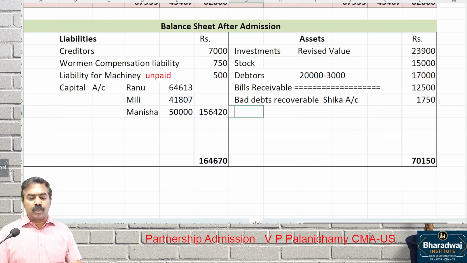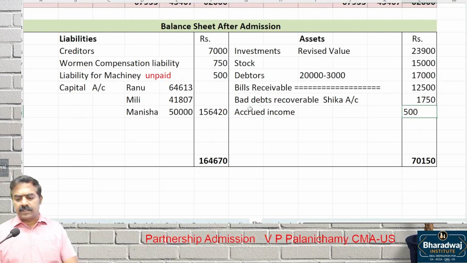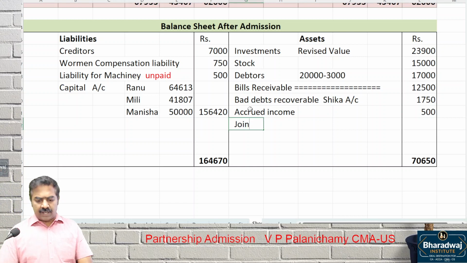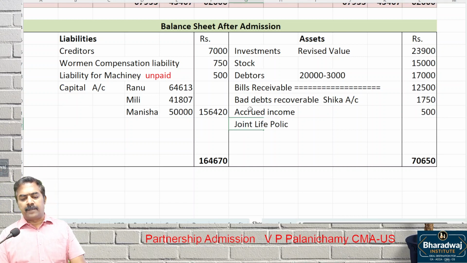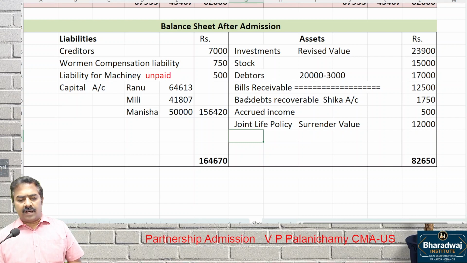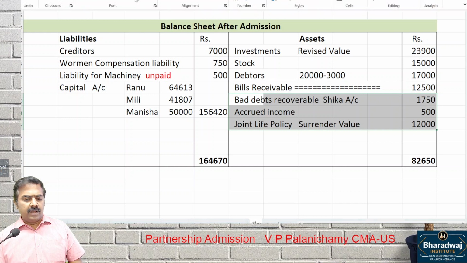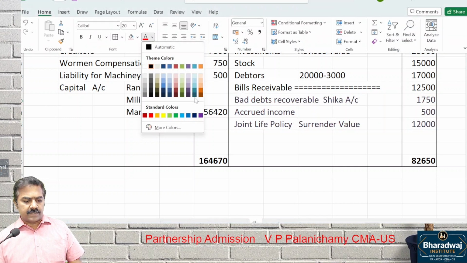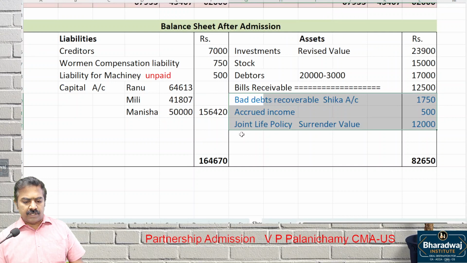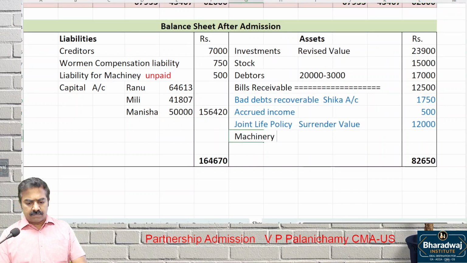Then accrued incomes to be brought into the books, how much? 500. Then joint life policy. We have passed the journal entry. Joint life policy surrender value, how much? 12,000. All these are given in the adjustments, not in the old balance sheet. Even machinery, on hire purchase, to be recorded at how much? 15,000. Even this is given in the adjustment.